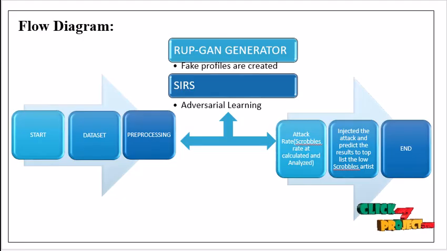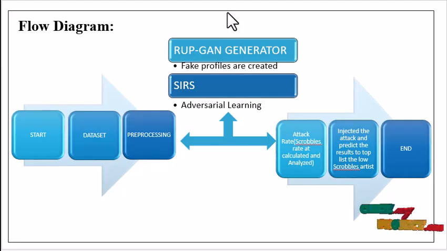Here we use the RUP-GAN generator to create fake profiles. For example, user B watches 10 cat videos, and the detector checks profiles and compares fake profiles with the real user data.